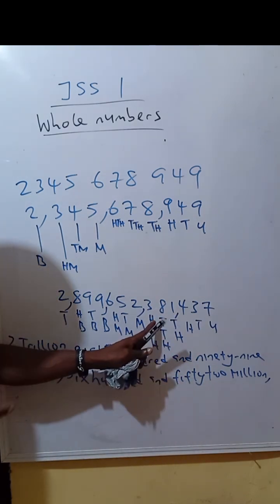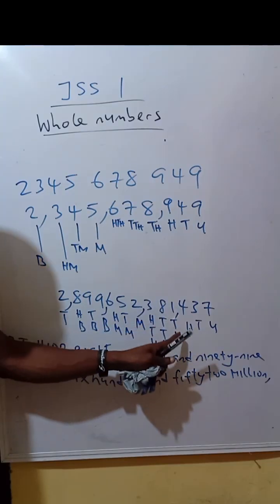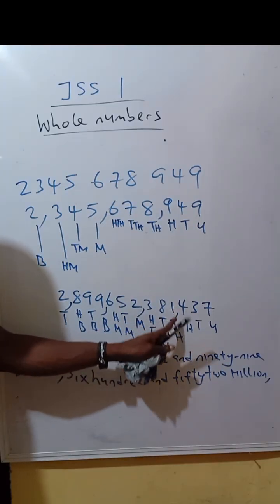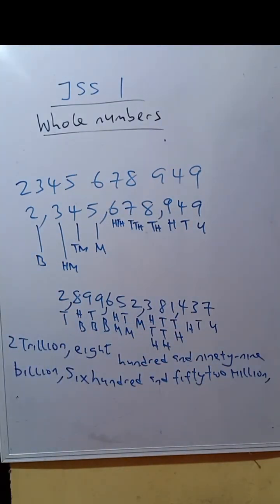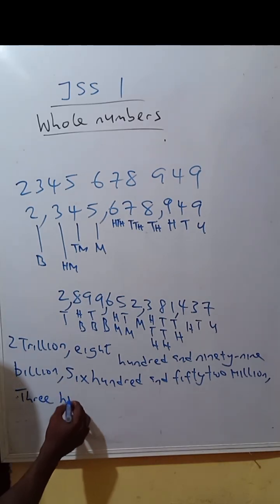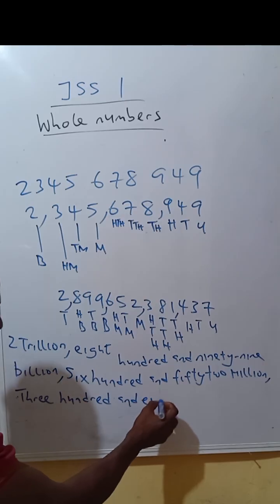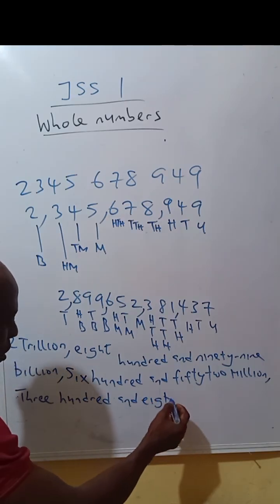Then 381. Don't forget you are taking it in threes. 381 what? Thousand, 381,000.